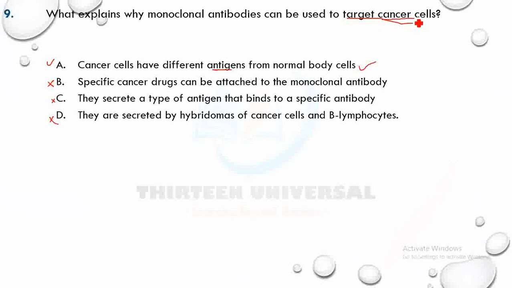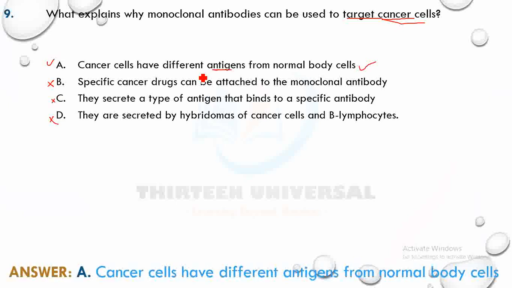Snipers are people trained with a gun to shoot just one person in the midst of a multitude. That's called selective toxicity. The same thing antibody does, because it can only bind to antigens on cancer cells. All right, so let's go to the next question.